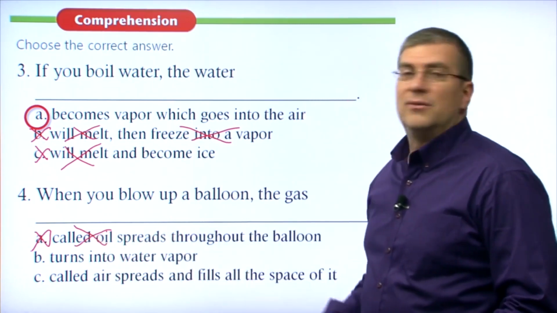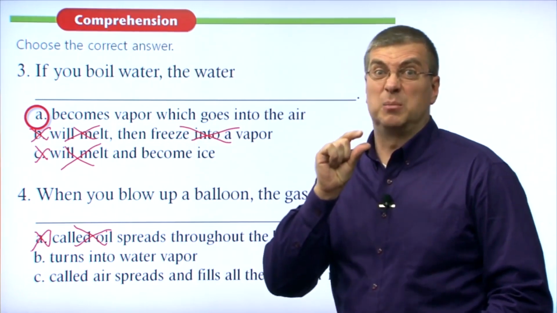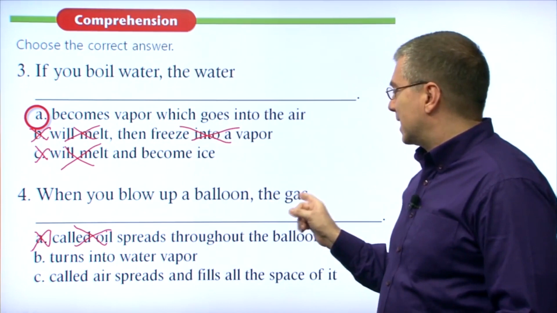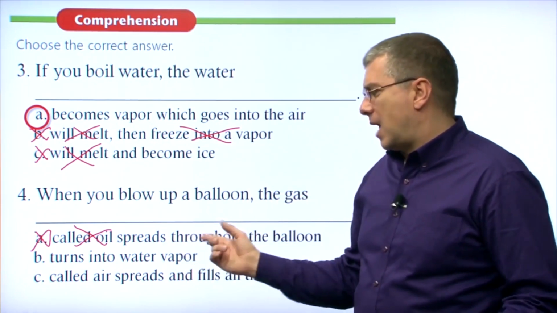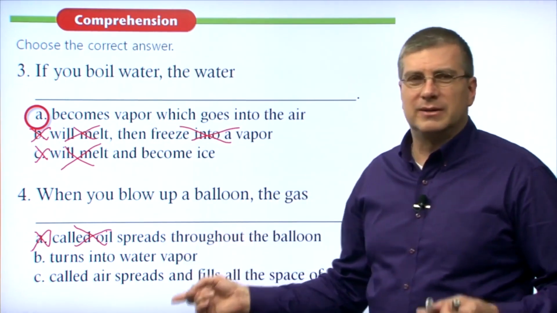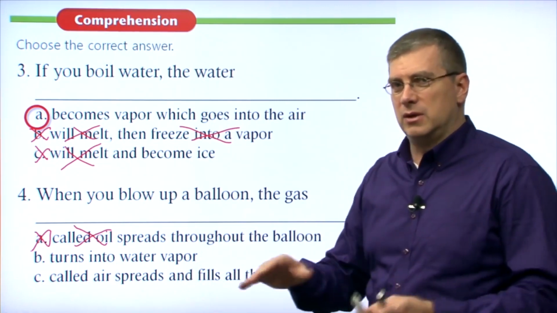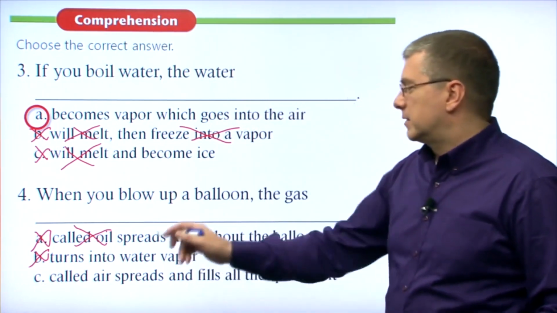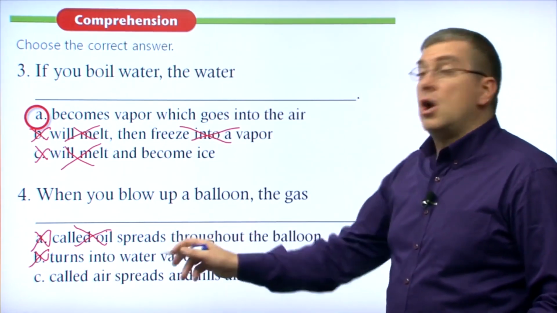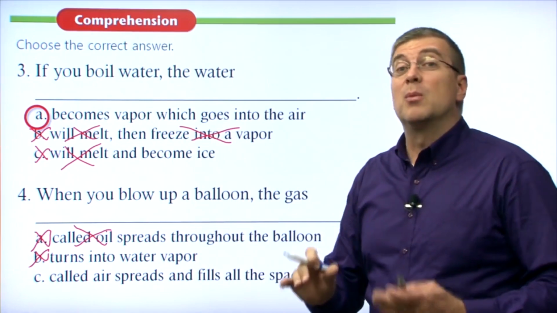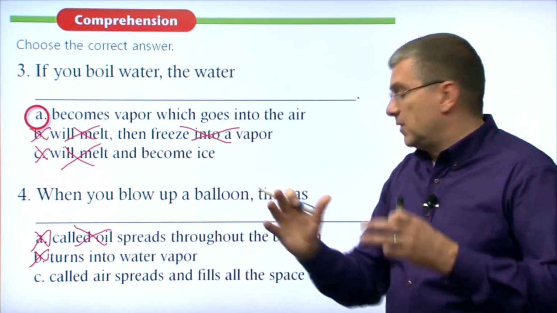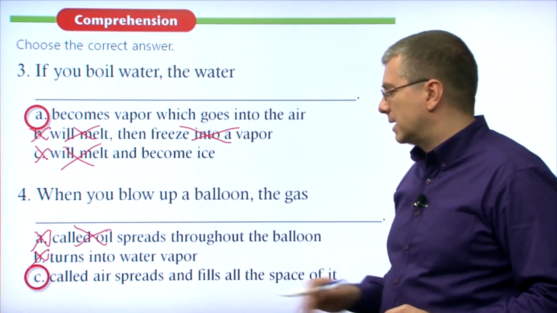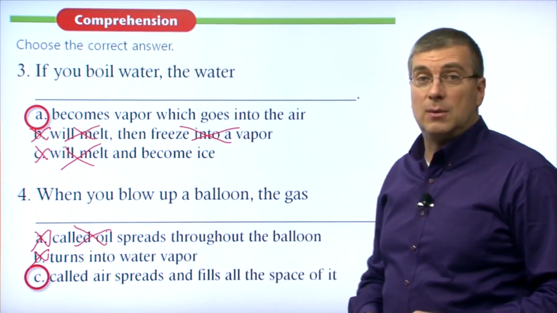The gas what? B, turns into water vapor. Wow, you must have really hot breath if you can do that, right? But anyway, the gas is already a gas, right? So how can you turn into a water vapor? That doesn't make sense, right? Liquid turns into a water vapor. So it's not gas. That's incorrect. So let's take a look at C. The gas called air, yes, you're blowing a balloon up with air, spreads and fills all the space of the balloon. That's what a gas does, right? So that is correct. So that is the correct answer for that one.